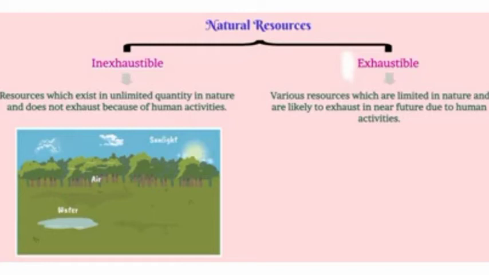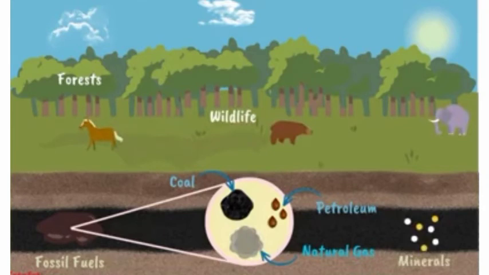Next are exhaustible resources. That means resources that are present in a limited amount in nature and can be exhausted by human activities. For example, forest, wildlife, minerals, coal, petroleum, natural gas, topsoil, as well as fresh water, which we can also term as exhaustible.